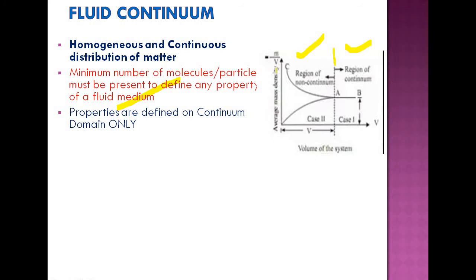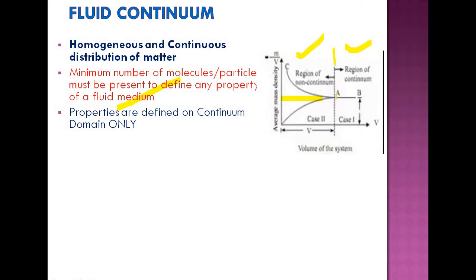That means what? If we take a particular volume, what is the number of molecules present here? Okay, average mass density, that means what? It is the number of molecules present. So there should be a minimum number of molecules. What is the minimum number of molecules here, corresponding to this density value?